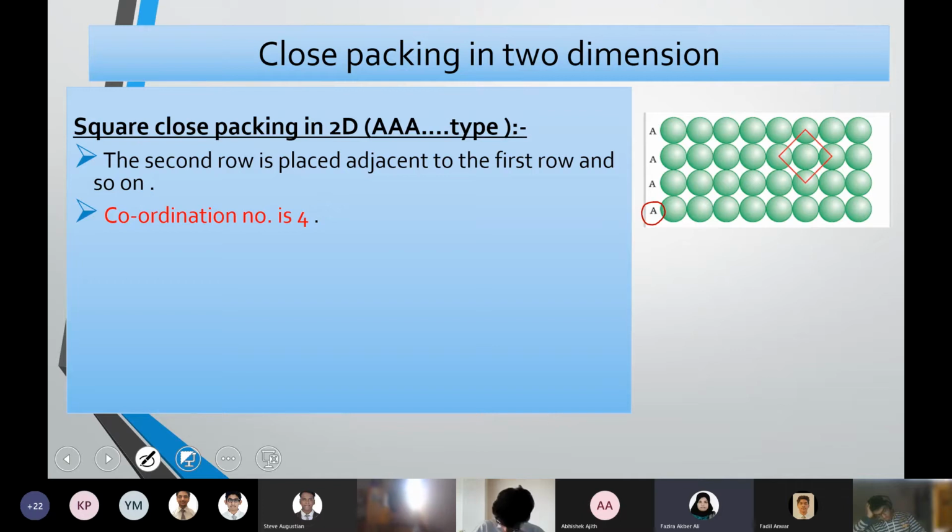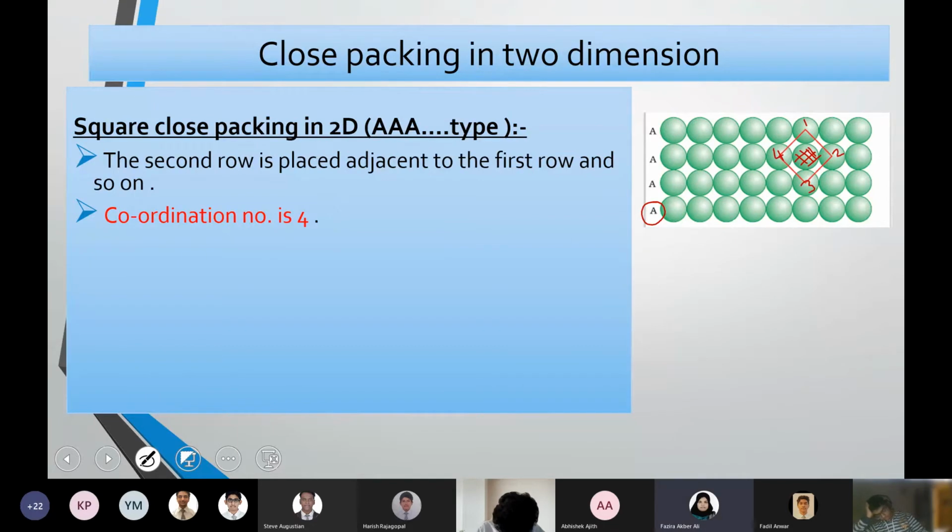Why is it known as square close packing? Because if you look at one particle, just take this as the center particle, surrounding it, touching it, there are 4 particles. 1, 2, 3, 4.